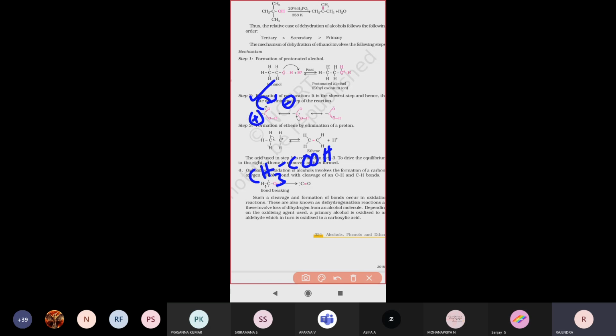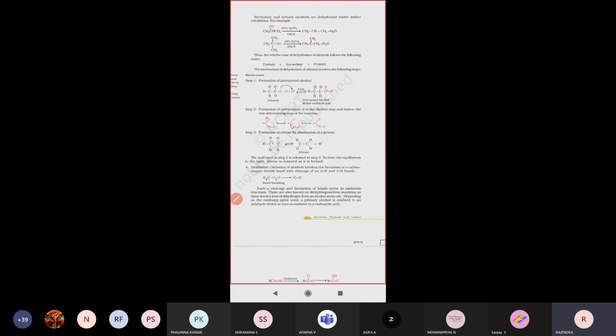This positive charge is neutralized by the lone pair of electrons on oxygen, which are donated, and a double bond forms. Actually, this carboxylic acid example is not used in this step.